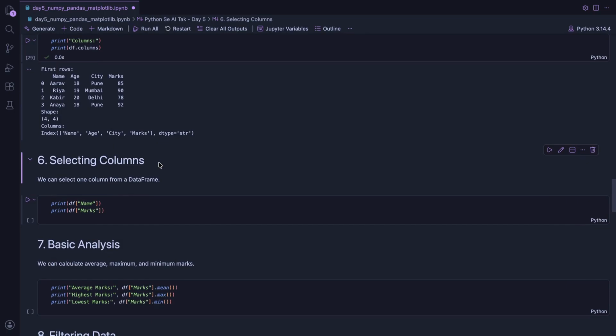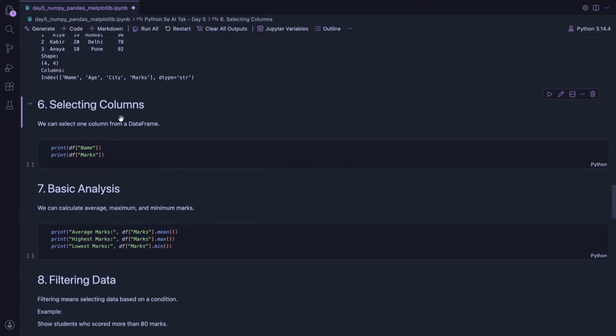Now let's select a single column. First understand, sometimes we don't need the full table. Maybe we only want names, or maybe we only want marks. So Pandas allows us to select specific columns easily.